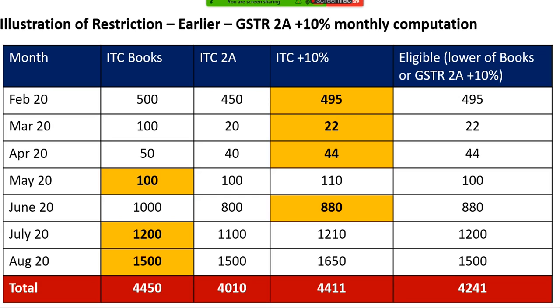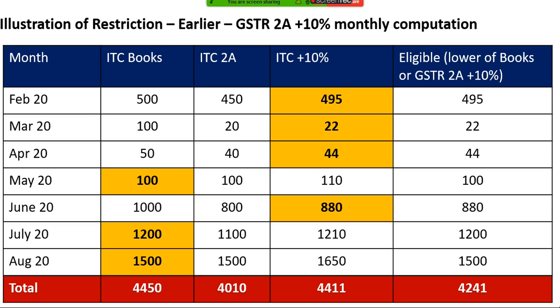So if you'll see, the total purchase from Feb to August is 4450. In 2A, it is 4010. I'll add 10%. So as per the monthly rule, I am claiming 4241, right? Not 4450, because I have to see this impact on month basis, and the restriction is there on a monthly basis. Now friends, I'll move on.